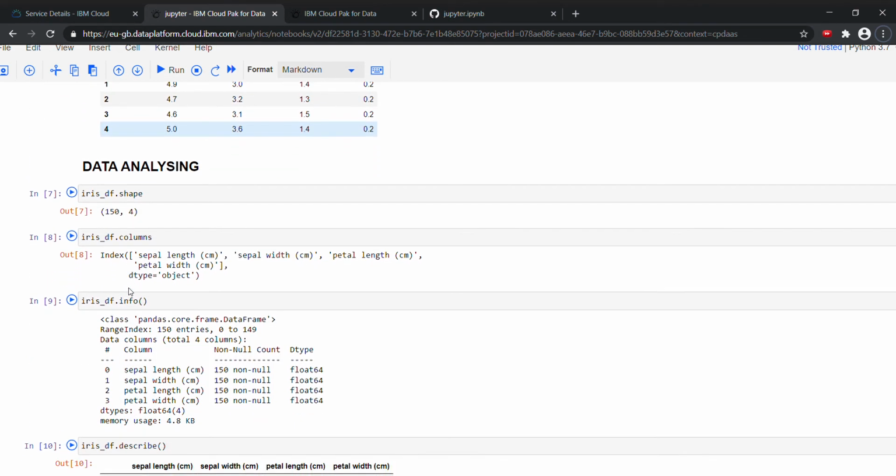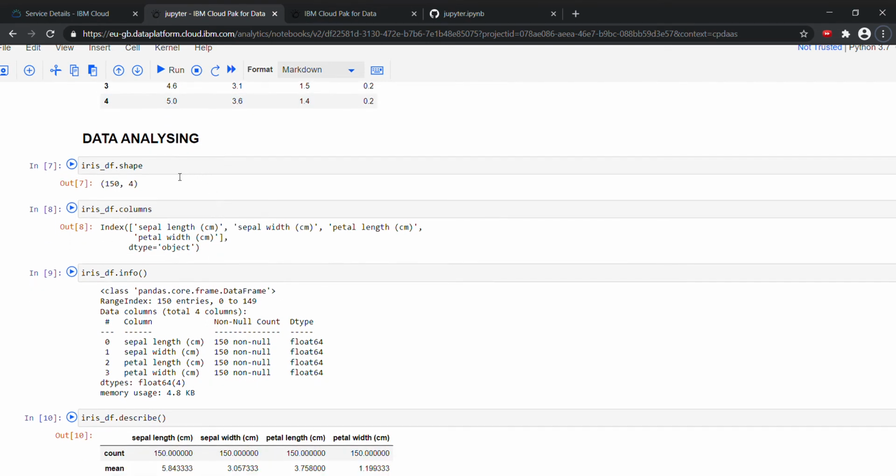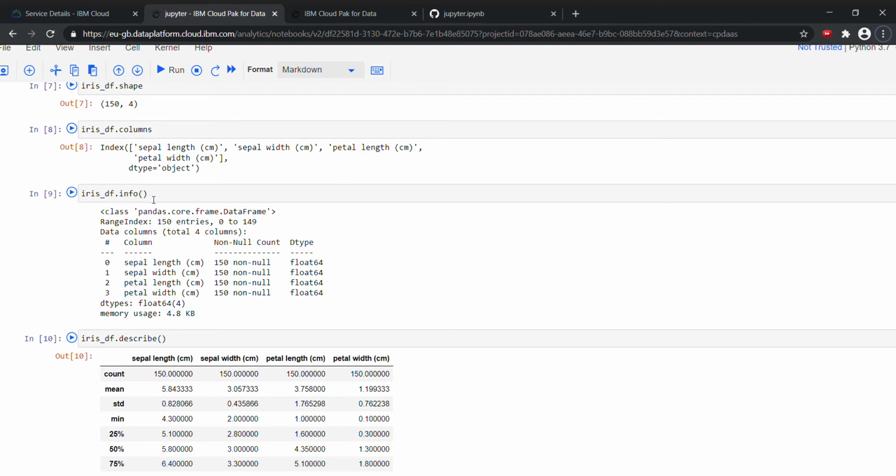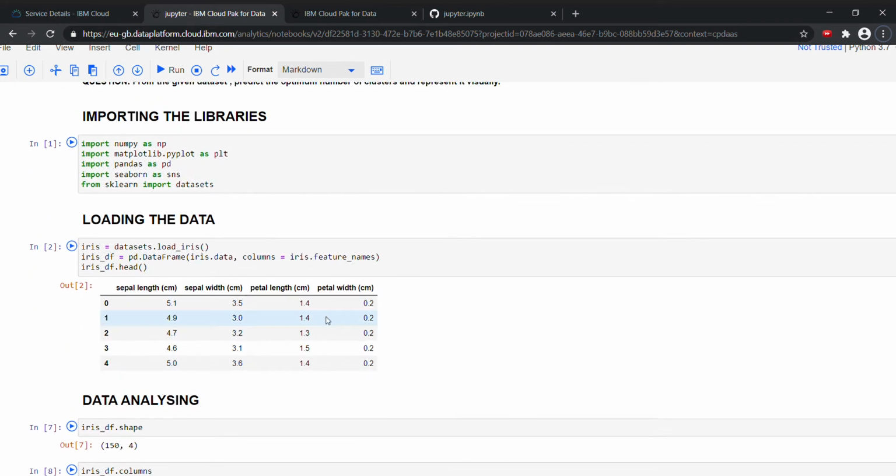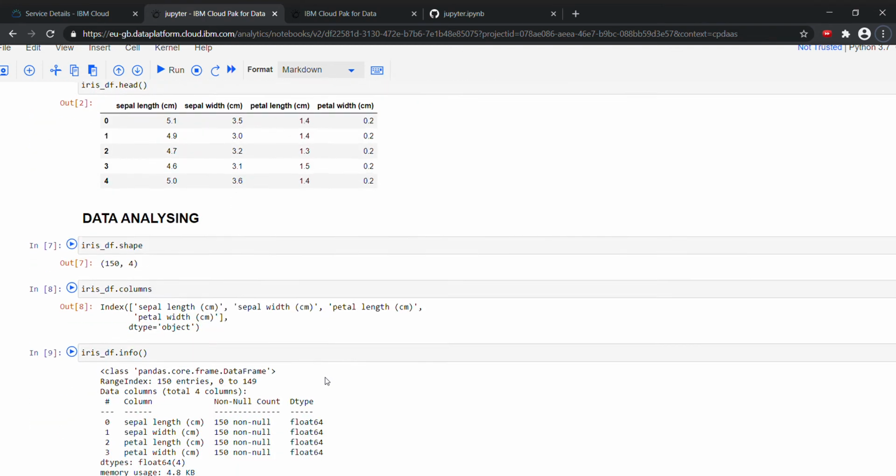So now we'll analyze the data. This is nothing but the table information. So first you need to find the shape and you find the columns, the column names. It also tells you the data type of all the columns, which is object, which is nothing but string, character. Then you have the data information, the table information, it tells you the data frame, and then the data types, which is all float, which you can clearly see. All of these are in decimals.